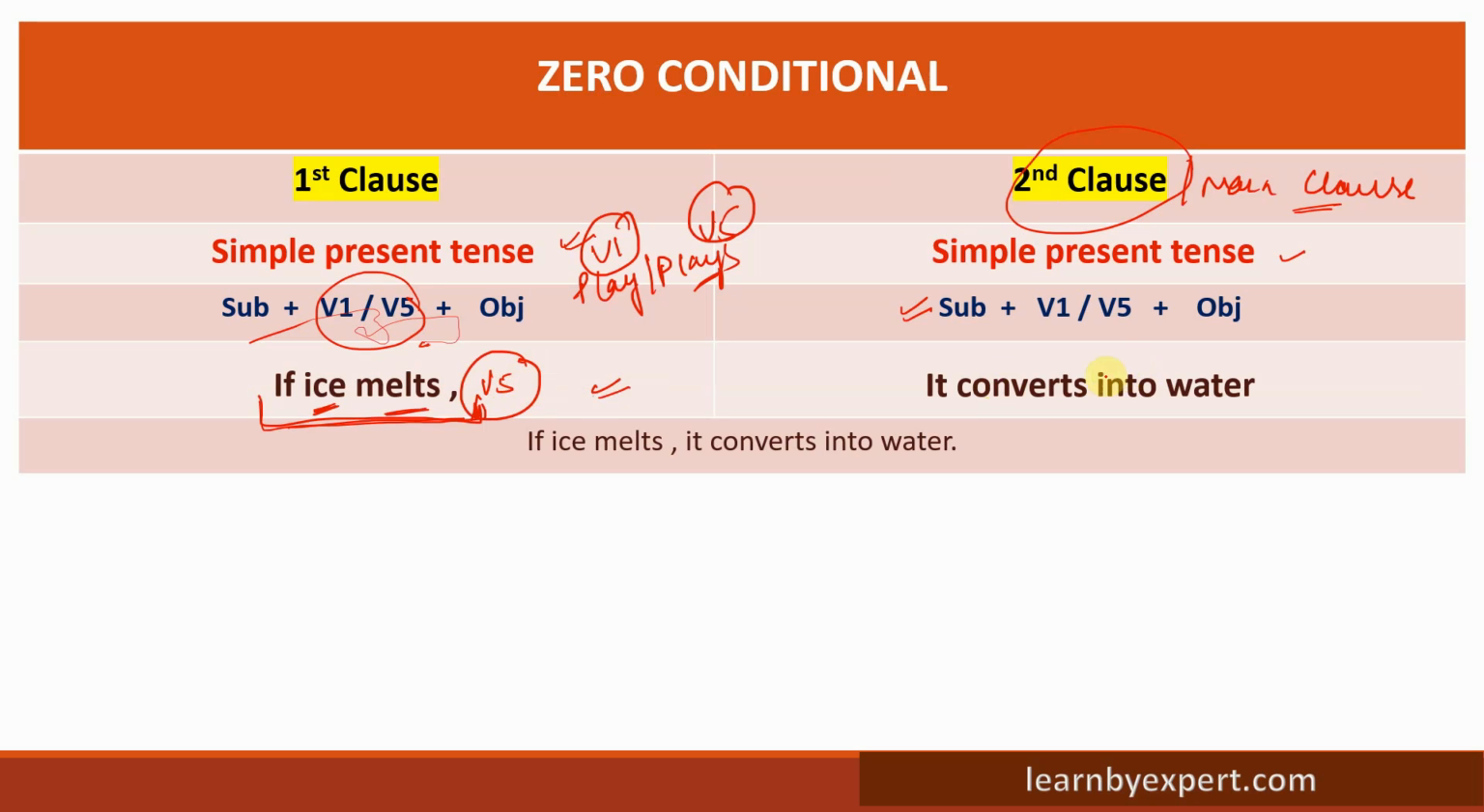Now, let us see the second clause. It converts into water. It is the subject, verb, fifth form. This clause is also correct. So, the sentence is: if ice melts, it converts into water.